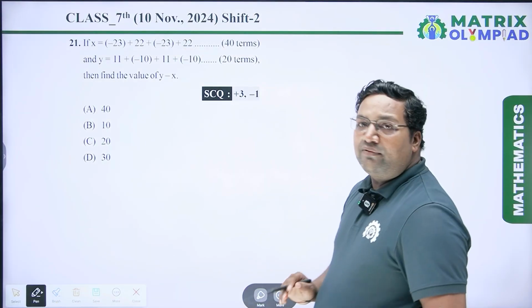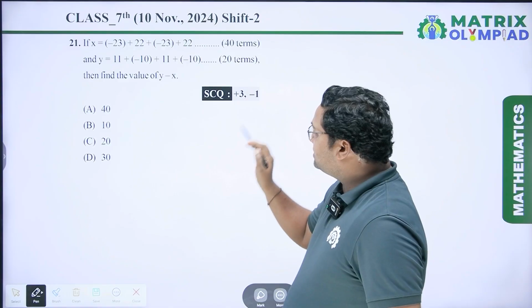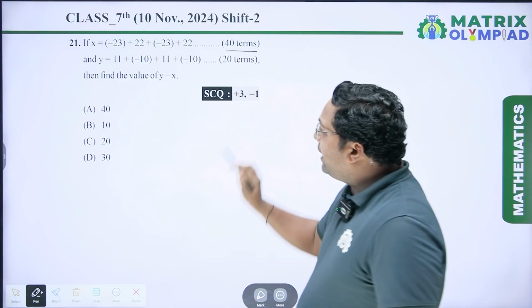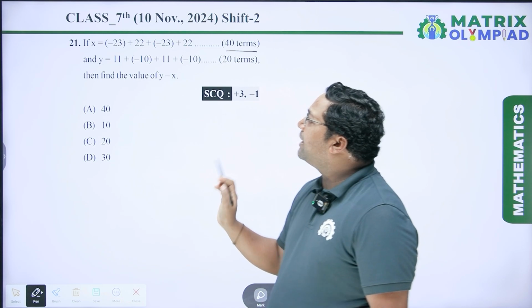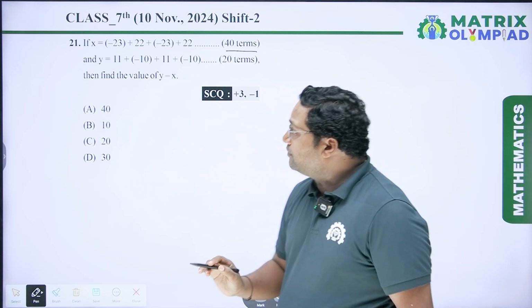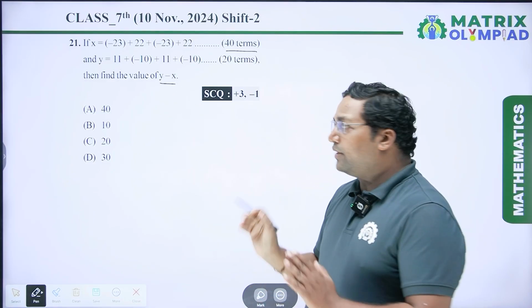Question number 21: if x equals minus 23 plus 22 plus (minus 23) plus and so on up to 40 terms, and y equals 11 plus (minus 10) plus 11 plus (minus 10) and so on up to 20 terms, then find the value of y minus x. So we have to solve one by one.